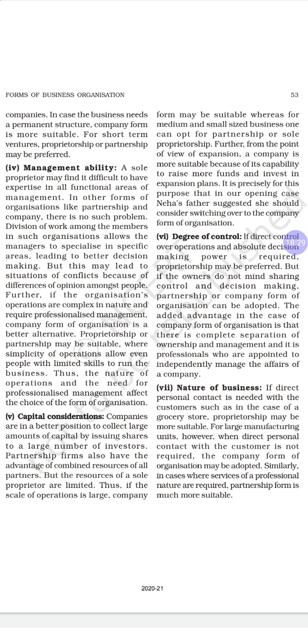So for small and medium scale businesses also, the company form is suitable, rather than going for a partnership or sole proprietorship. In a sole proprietorship, the capital contribution is by one person, and the risk is also more. So shifting to the company form is better.